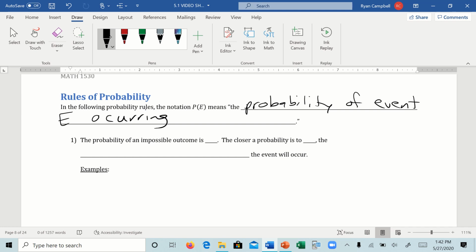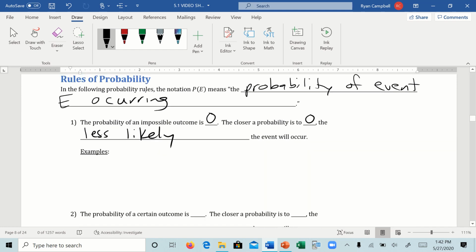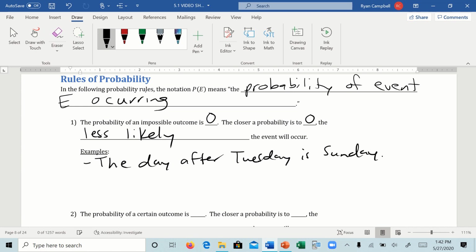So the probability of an impossible outcome, if it is literally impossible, is 0. Right? Which means that the closer a probability is to 0, the less likely the event will occur. So let's think of some impossible events. Let's say the day after Tuesday is Sunday, right? That's impossible because the day after Tuesday is Wednesday.